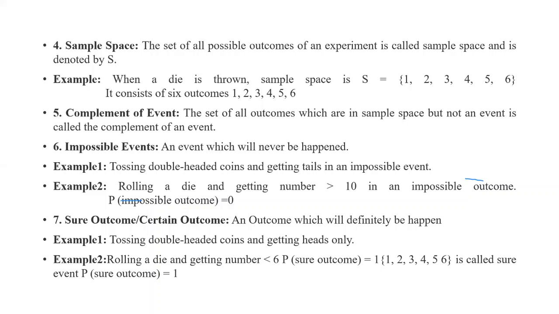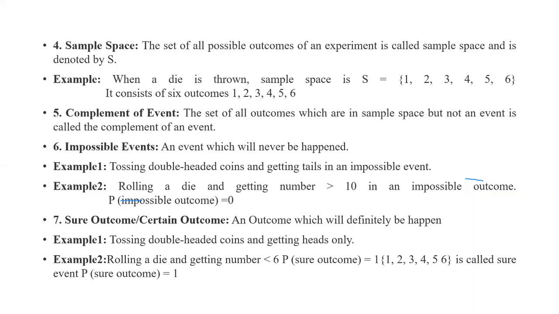Complement of an event: the set of all outcomes in the sample space but not in the event is called the complement of the event. Next, impossible event, an event which will never happen. Example, tossing a double-headed coin and getting a tail is an impossible event.